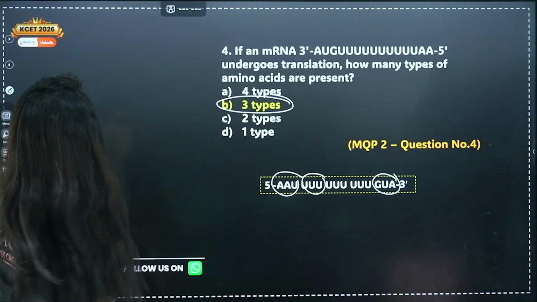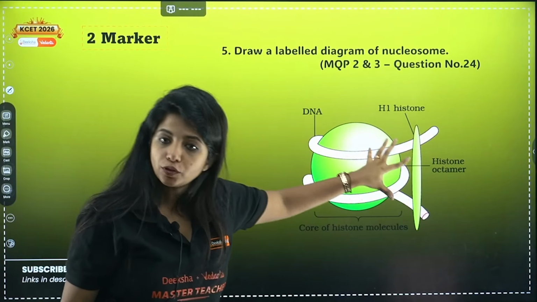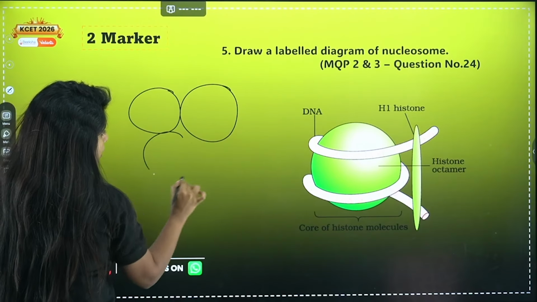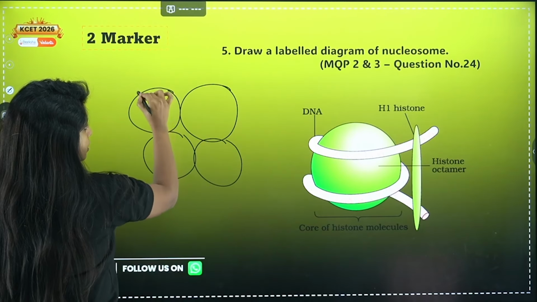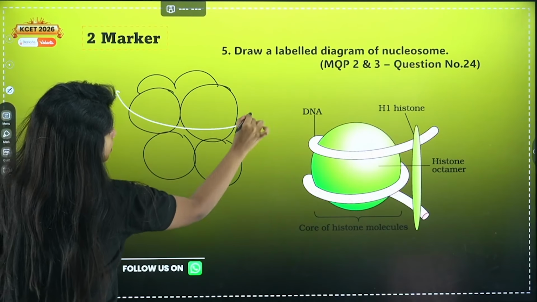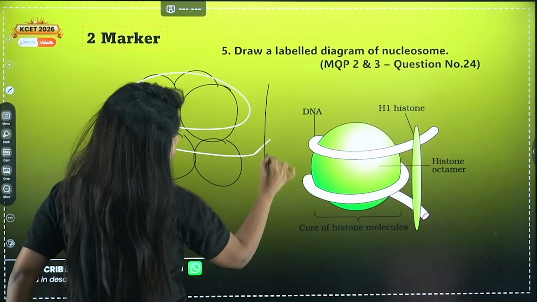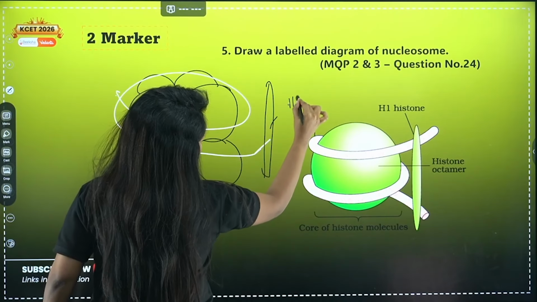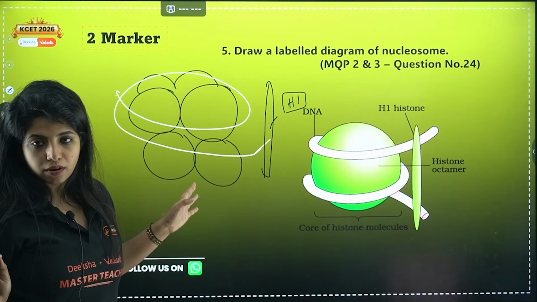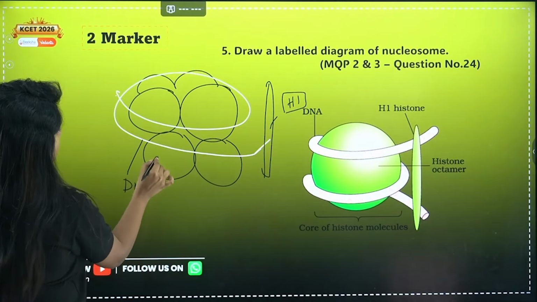Okay, yes. Next question, draw a labelled diagram of the nucleosome. So we just have to draw this. I explained it one more time. If you want, I can explain. We have 4 histone proteins, and my dear children, at the back side also try to make. Now wrap around the DNA. It should be wrapping around twice, and it should be coming up over here where you have another histone protein which you call as what? H1 histone. Mark them properly and you have got your answer. That's all.